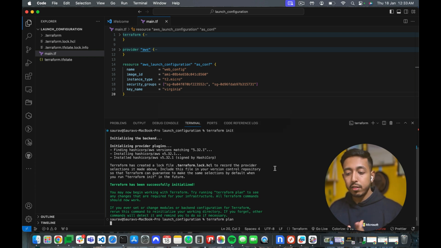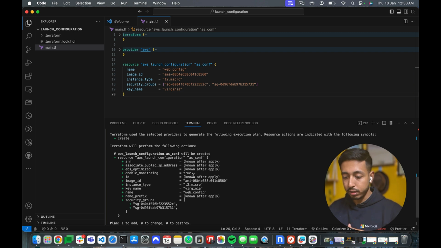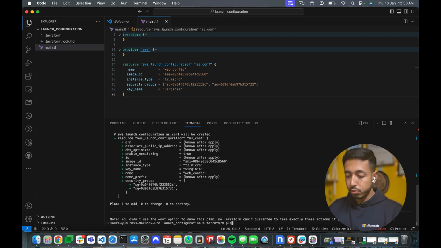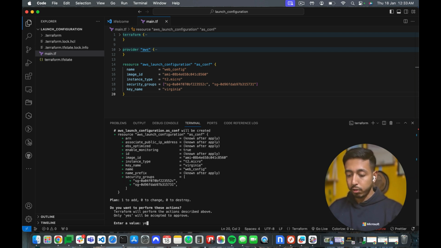So plan is basically a dry run. It is telling me that these are the 5 things we have to check. The image ID is going very well. Key, I mean, the instance type, 3, the name, 4, and the security group, very well, 5. So I just need to hit Terraform apply. I can enter auto apply also, auto accept, but that's not recommended.